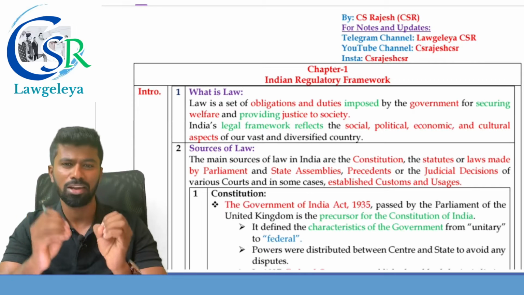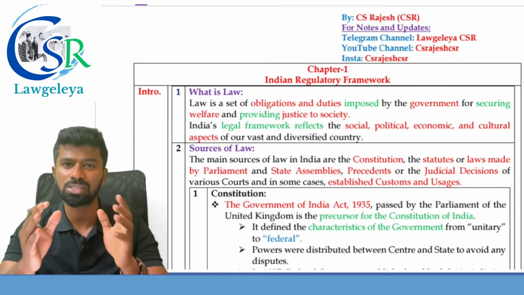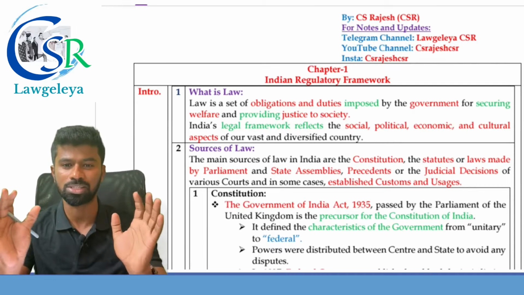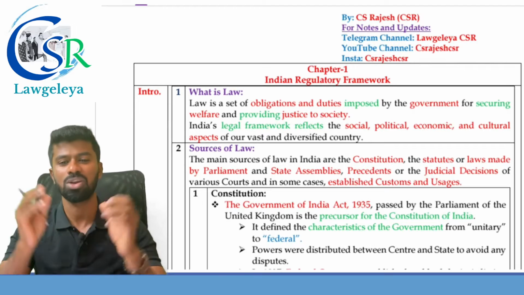Chapter number 1, the Indian regulatory framework, has a weightage of 6 marks in the examination. Yes, you heard me right, 6 marks but only 4 pages. So let's start.